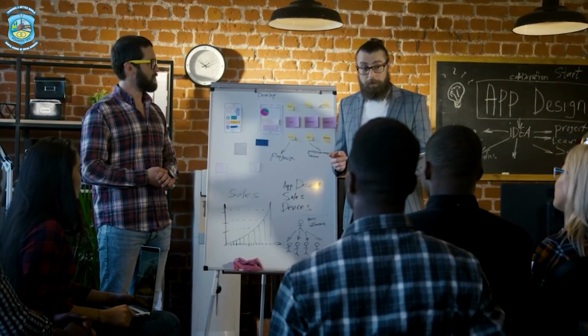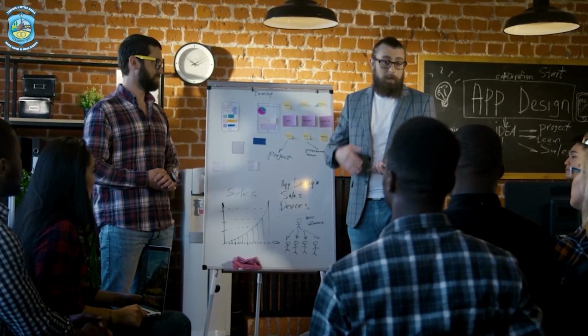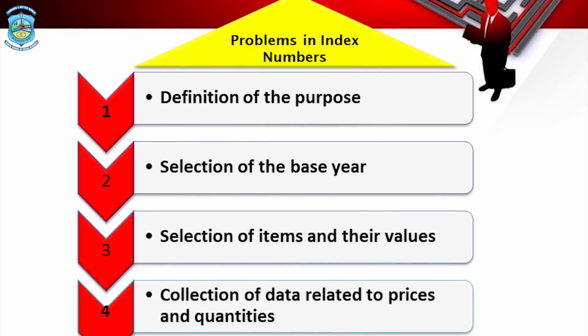And lastly, it is very important for us to know the trends in the import and the export businesses. Again, index numbers can be very helpful in calculating the rate of exports and the rate of imports for a particular company in order to determine that what is going to be the future of this industry in the times to come. Now let's throw some light on what are the problems in construction of index numbers. First, I will enlist all the problems that arise during construction of index numbers. First is the definition of purpose.